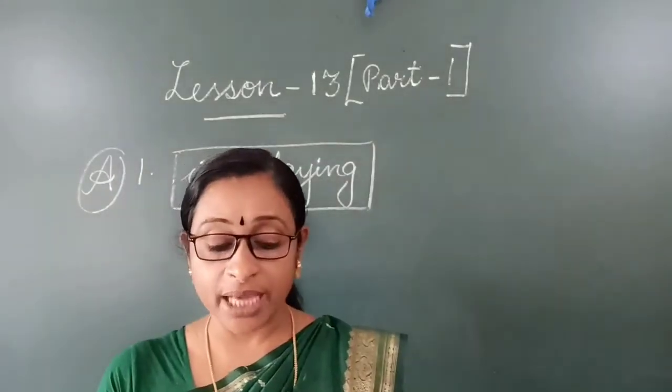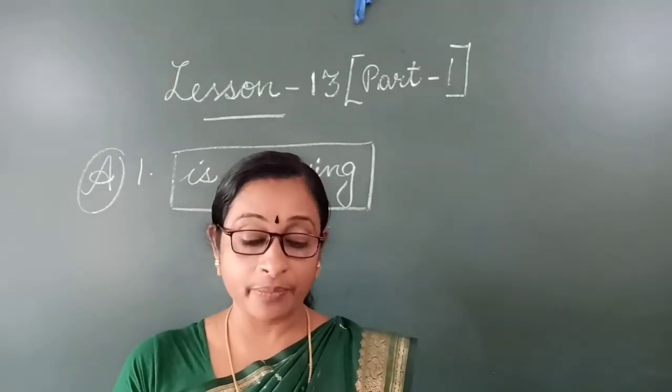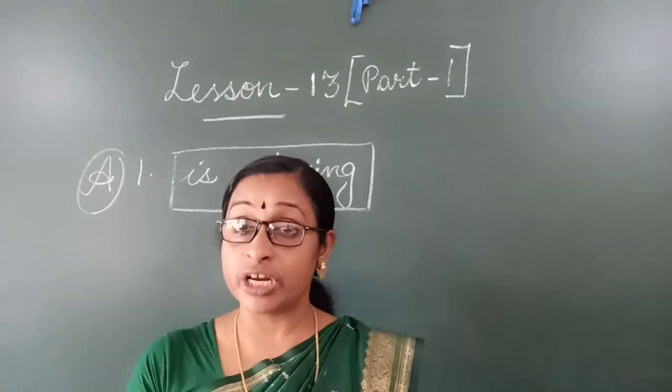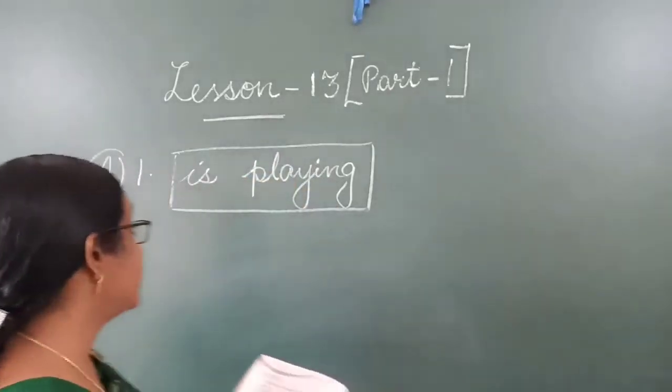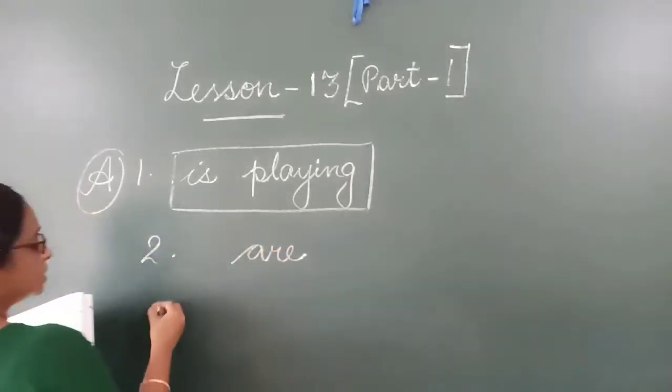Anita and Babita are sisters. In this, only one word. Anita and Babita are sisters. Here which is the verb? Are. Here what is the verb? Are. So this you will write in the box.